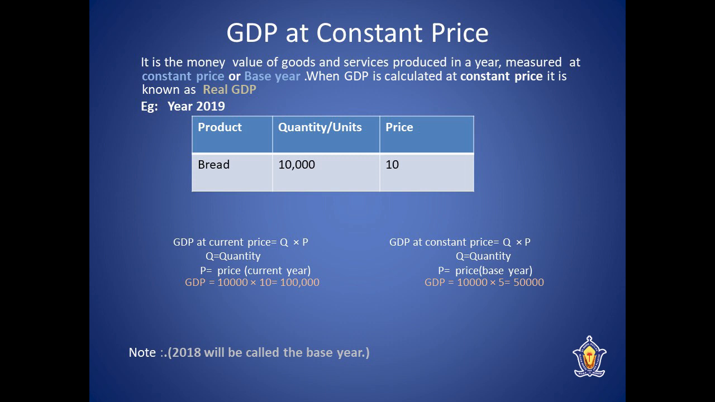Now, if the same country in the year 2019 produces 10,000 units of bread but at a rate of rupees 10 per bread, then its GDP at current price will be 1 lakh. So now we can say GDP has increased. But when we calculate GDP at constant price, we will get 50,000. That means GDP at current price is more than GDP at constant price.